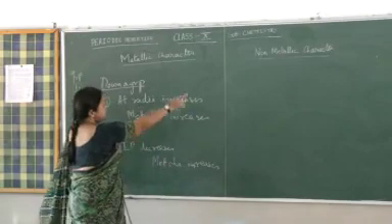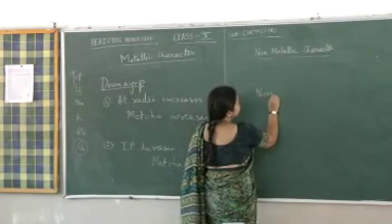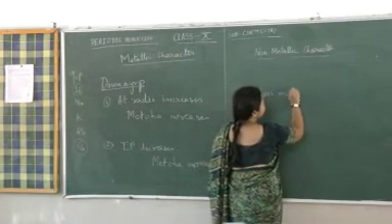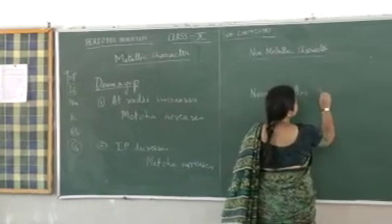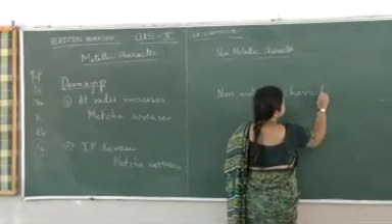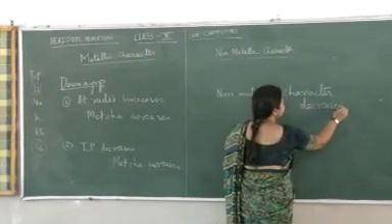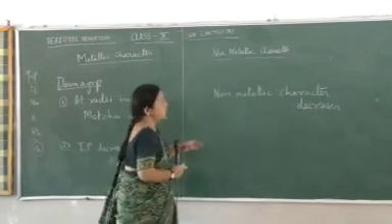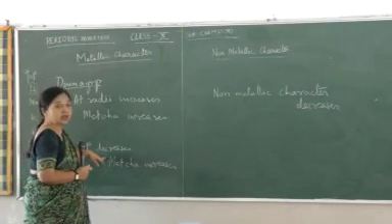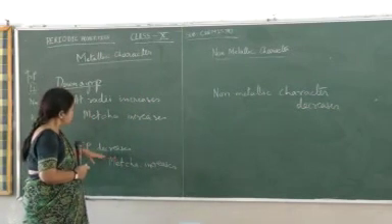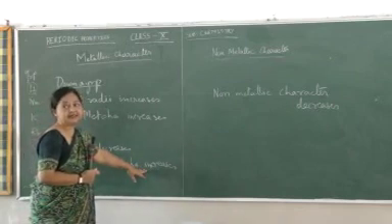So as the atomic radii increases, the non-metallic character decreases. Also, the ionization potential. Ionization potential decreases, metallic character increases, but non-metallic character decreases.